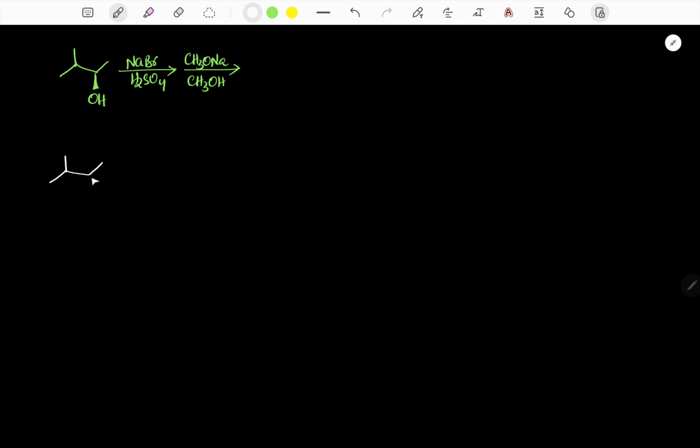The secondary alcohol is treated with NaBr and H2SO4. So when alcohol is treated with NaBr in the presence of H plus, primary is SN2, and tertiary is no reaction. Secondary and tertiary alcohols prefer the SN1 reaction.